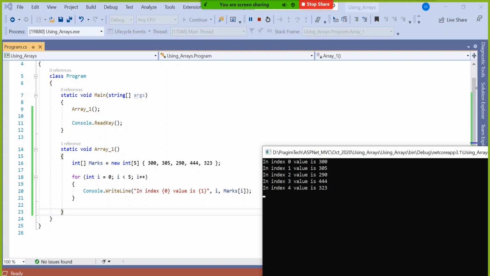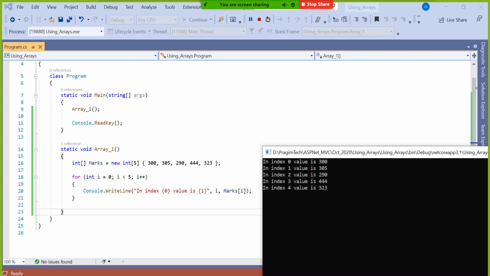Okay, so there is something called stack. In that stack both index as well as values are being stored. Stack means you can say an arrangement of some cells.